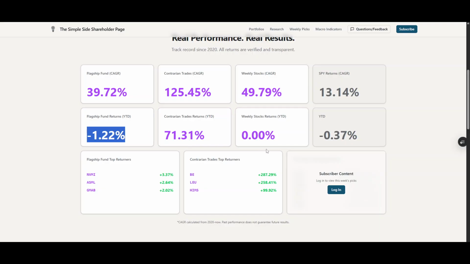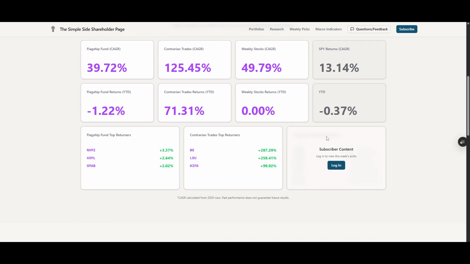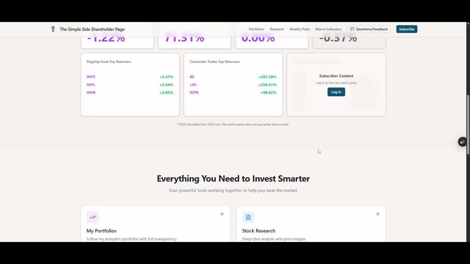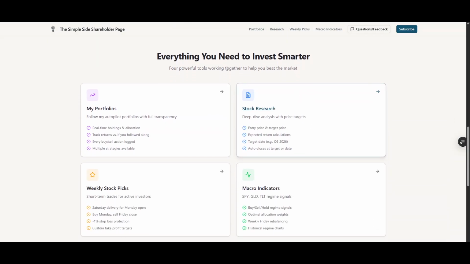Now this card right here, you'll see says subscriber content, and then it says log in to view this week's picks. So what's going to show up here are a few, I don't think all 6 of the weekly picks will show up, but a few of the weekly picks will show up in this box. And you'll see, of course, it's currently blocked. And we'll talk about how to log into that in a second.